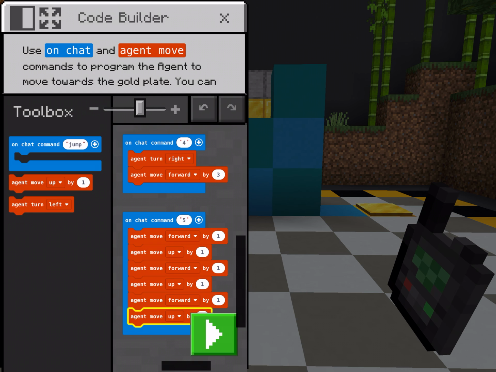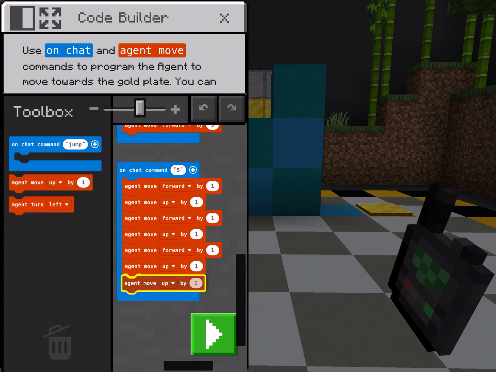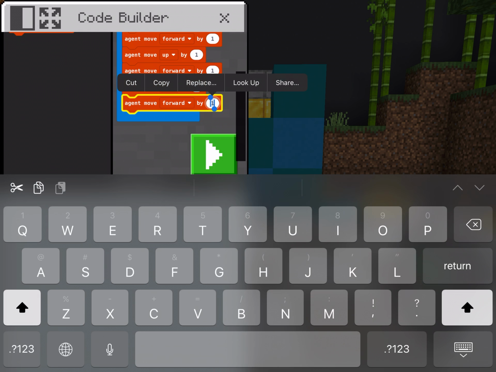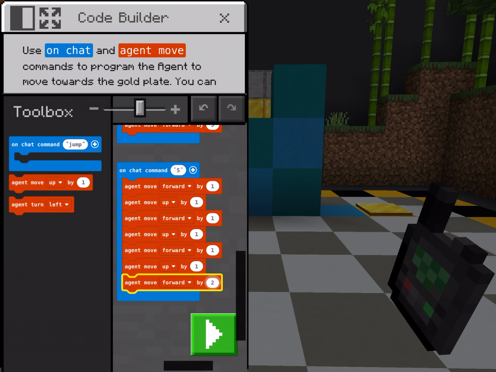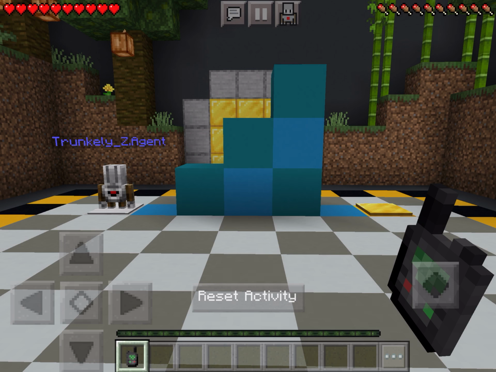Okay, our little robot guy, he's got like rocket boosters in him, so he's not going to fall automatically. We need to tell him to go down. So we're going to go forward by 2, and that's going to get us into that little floaty space. And then we have to move him down by 3, and that'll get him back on the ground. So now he's going to be right here.